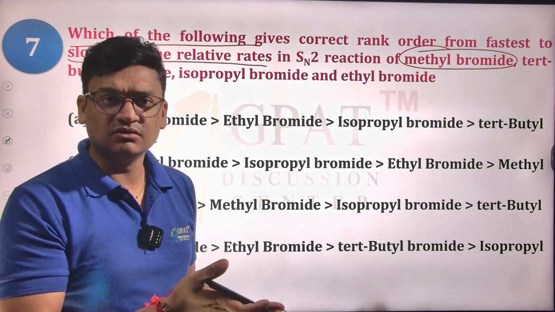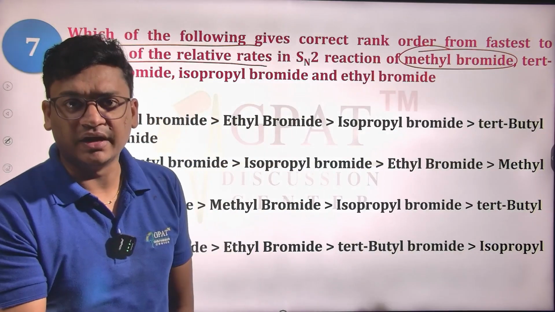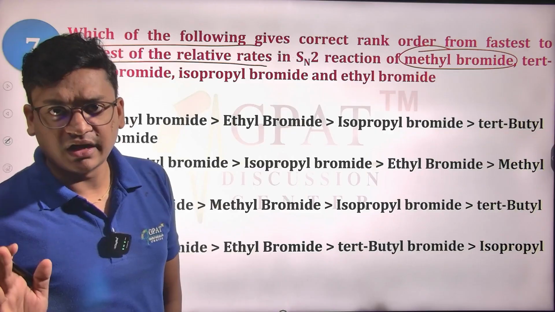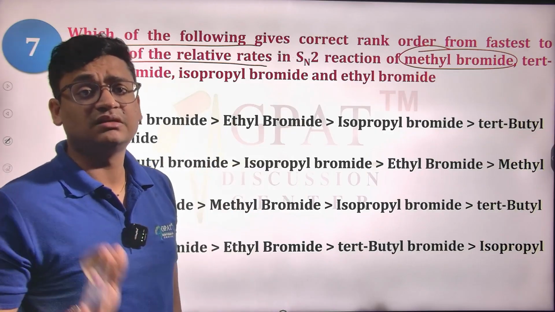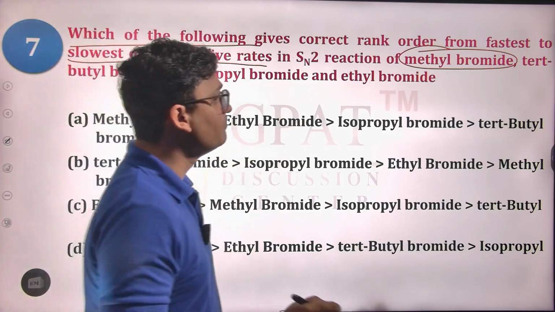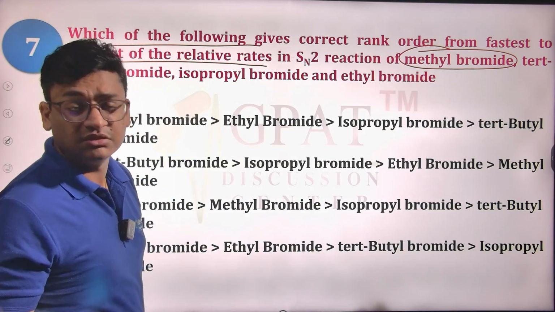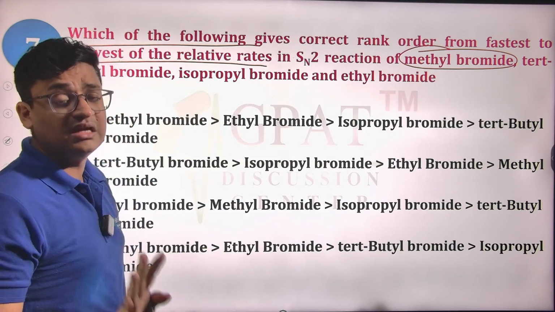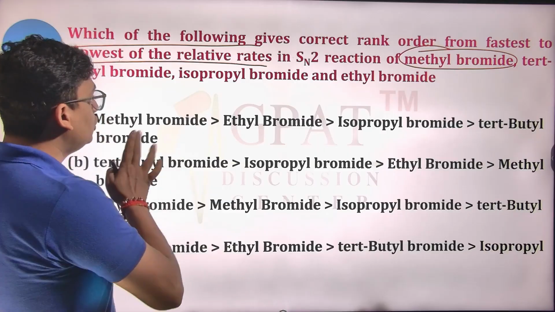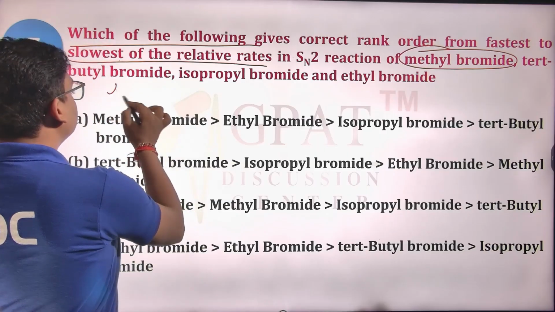That is, you can say, just methyl bromide. There are no 1 degree, 2 degree, or 3 degree carbons, no extra carbons. That makes it very less sterically hindered. Then tertiary butyl bromide will have a tertiary 3 degree carbon. Here just SN1 is possible, no SN2 possible. So it will be the least one.